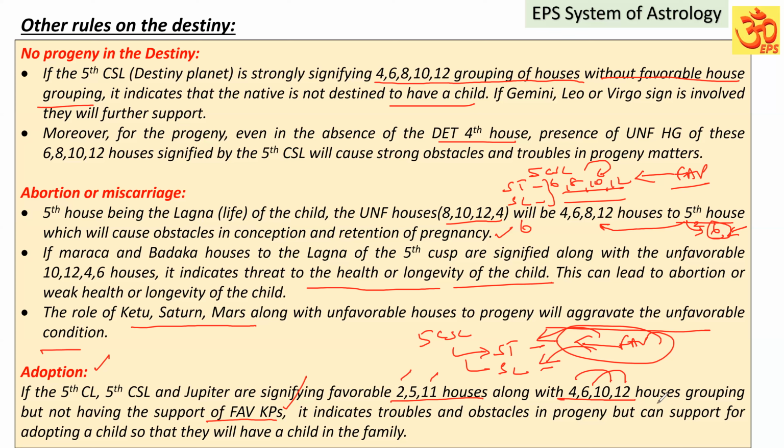In the absence of favorable key planet support and the presence of both favorable and unfavorable, it indicates troubles and obstacles. But because of these second house, 11th house, and Jupiter also being supportive with the signification, and Jupiter also aspecting the second house or fifth house in the natal chart, it also supports such addition in the family. So in that case, when the dasa period is also supportive, that native can adopt a child so that they will have a child in the family. I think you are able to understand these rules. Now let us check the others.